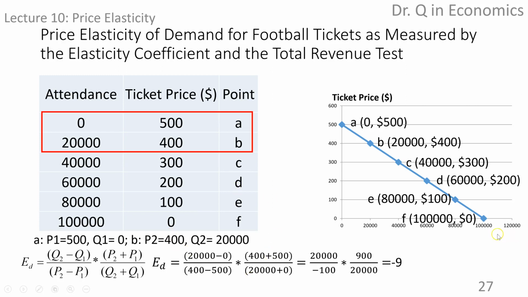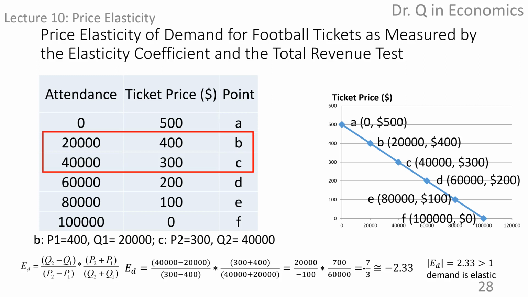So -9 is the elasticity for the demand segment between A and B. We take the absolute value of -9, and since it's larger than 1, we can conclude that the demand between A and B is elastic. Here I want to remind you that it is very important to calculate the values within parentheses first and then do the calculation outside the parentheses. And you definitely want to practice and see if you can get the same result yourself.